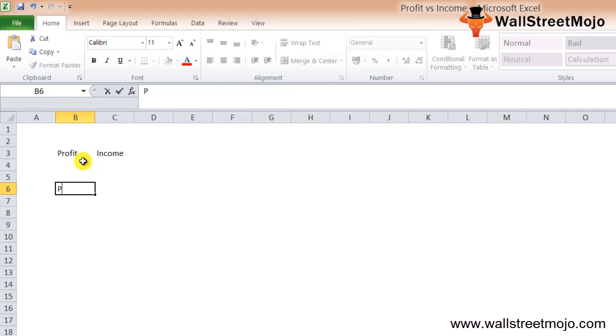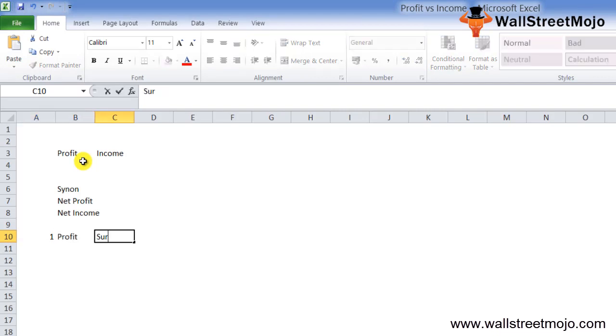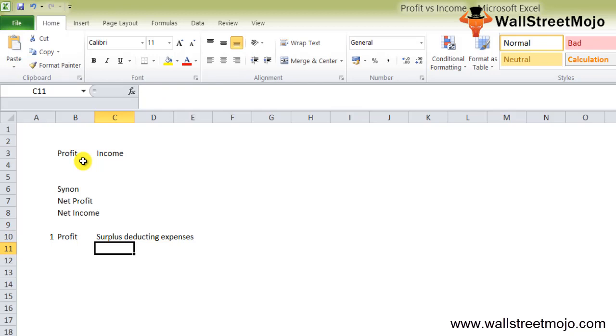The terms profit and income are often used as synonyms, especially net profit and net income. They are quite similar but different from the point of view of accounting. For the first, profit in very simple terms is the surplus amount that is left after deducting all the expenses from the revenue.